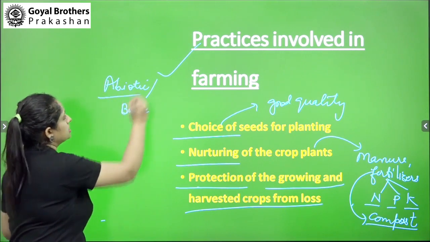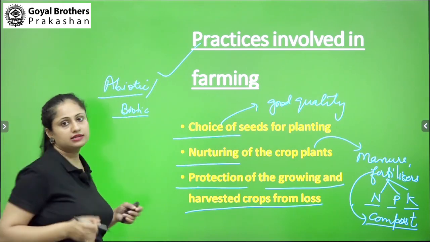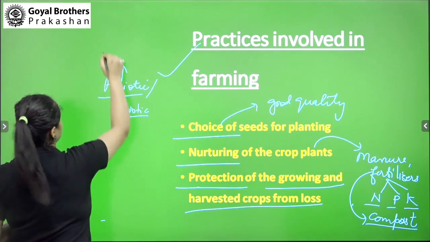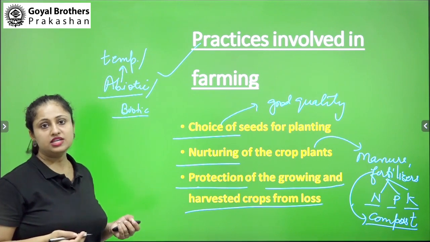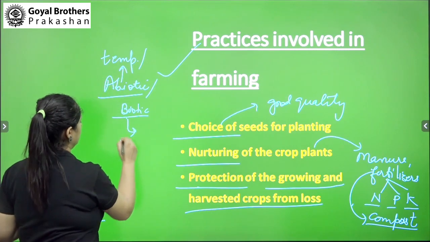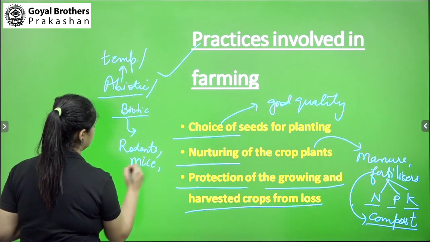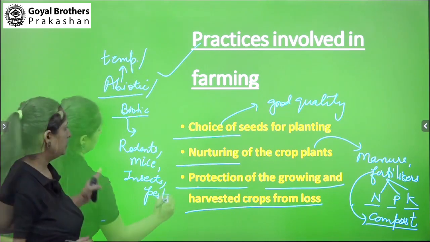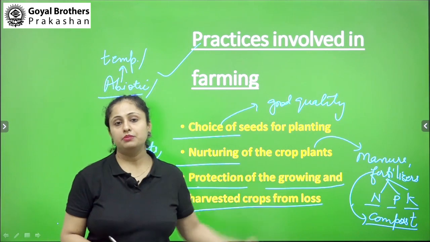Abiotic factors are those factors which are non-living, and biotic are those factors which are living. In abiotic factors, we can consider the temperature, weather or climatic conditions. In biotic factors, we can consider rodents, mice, insects, pests, all the living beings from which our crops can be damaged.